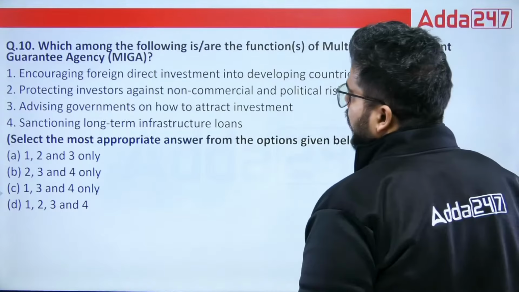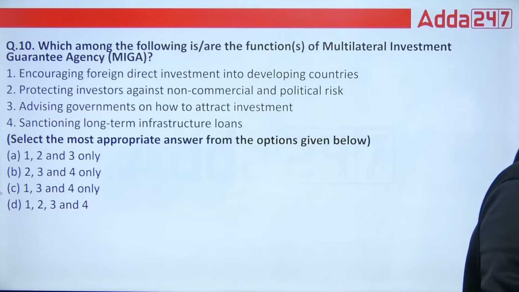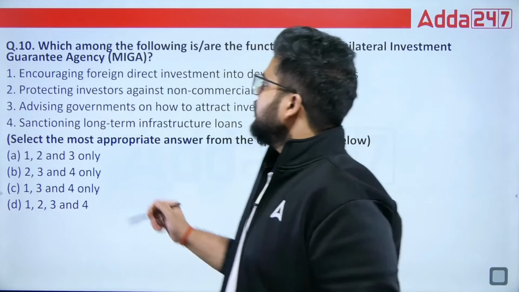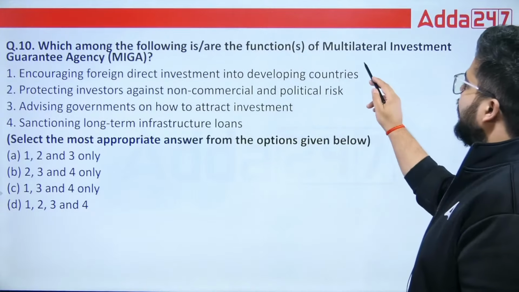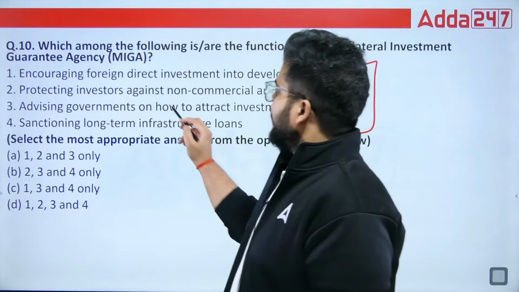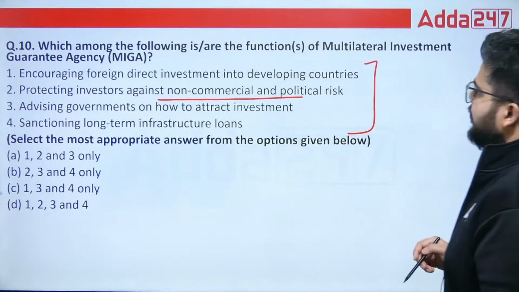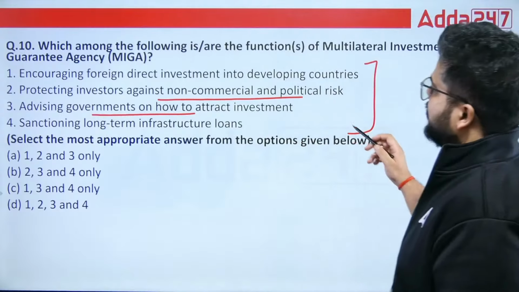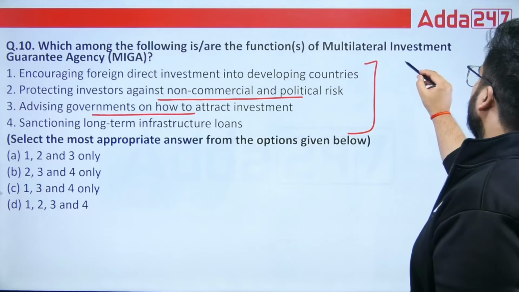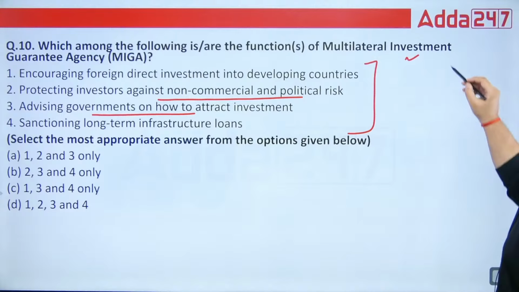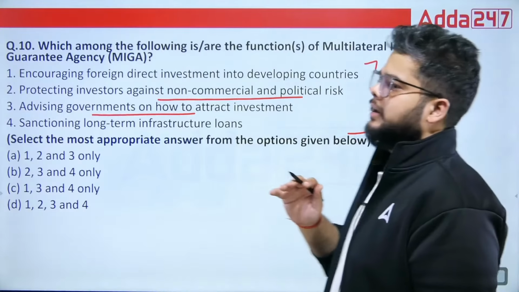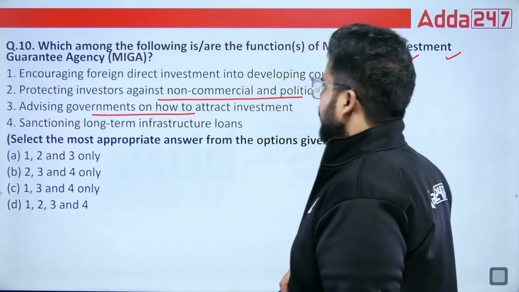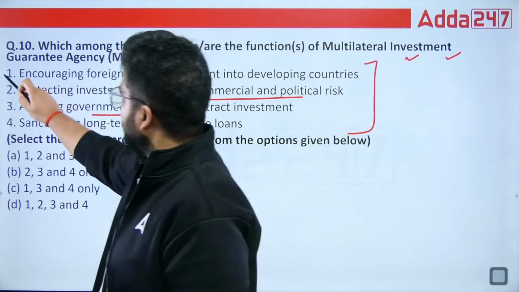Then we have: which among the following are the functions of MIGA, the Multilateral Investment Guarantee Agency? First, encouraging FDI into developing countries, protecting investors against non-commercial and political risk. Then advising government on how to attract investment. So MIGA has 2 objectives. One, to promote FDI in developing countries. Second, to protect the foreign investor in case of political risk or geopolitical instability. So 1, 2 and 3, these are right.